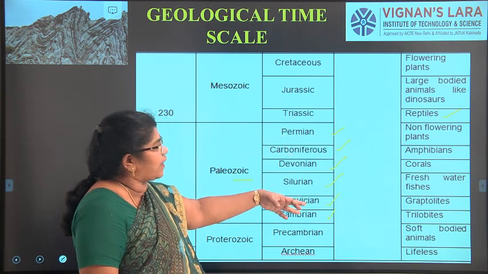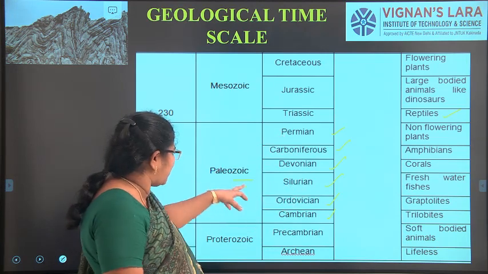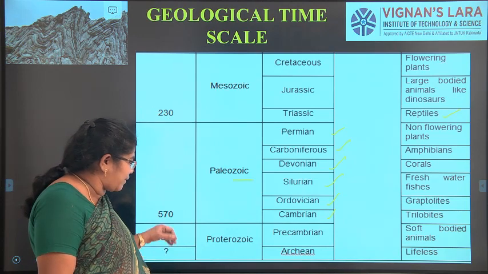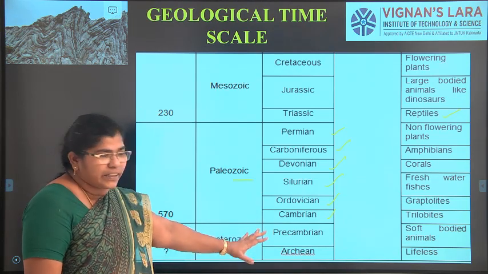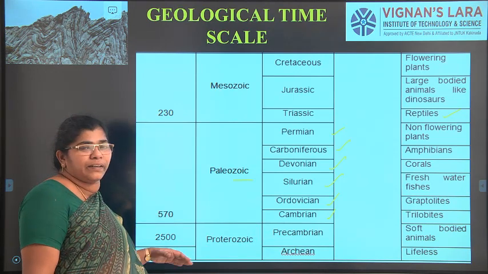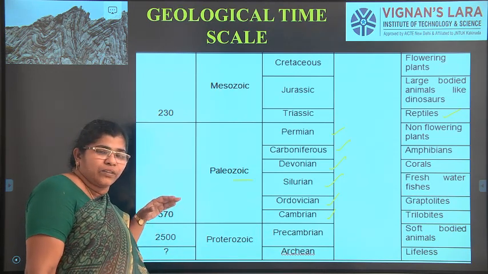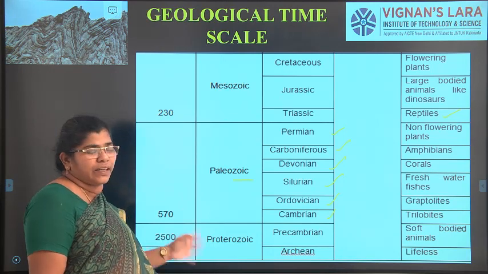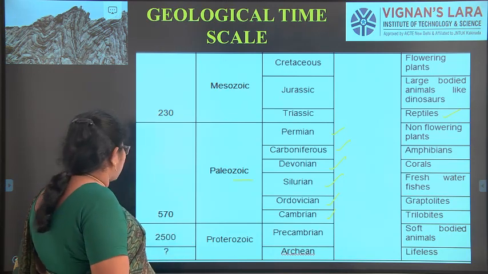These are all extinct and it was there in the Paleolithic. Then from 570 to 2500 million years, it is just divided into soft-bodied animals and lifeless forms. And this unconformity is not so distinctively available. Before 2000 years, 5000 years ago, it is found.